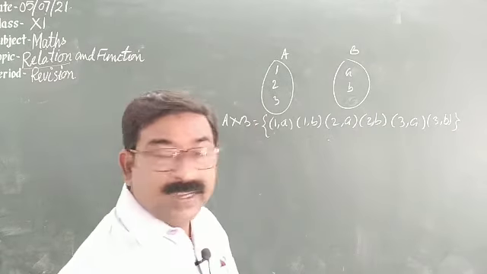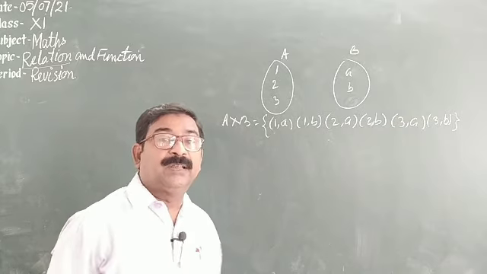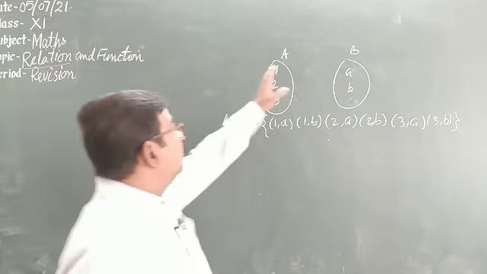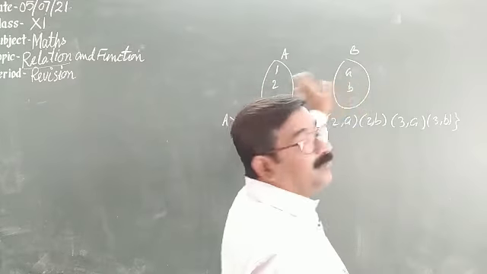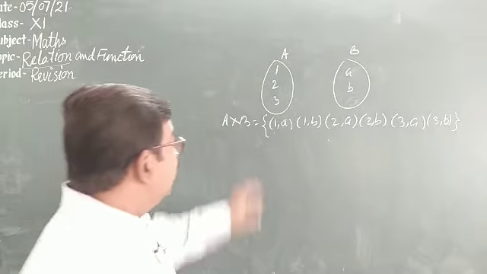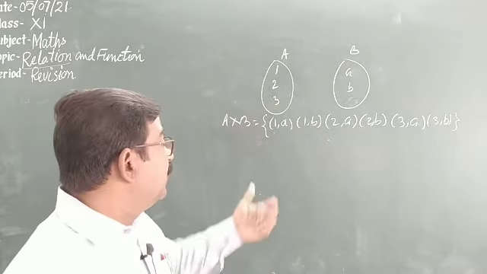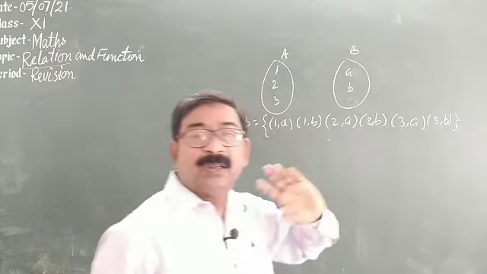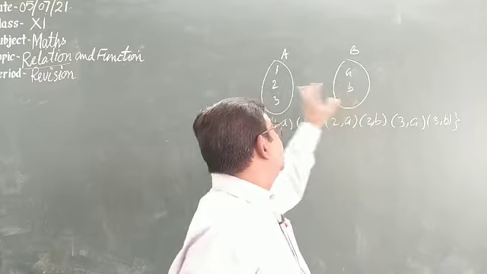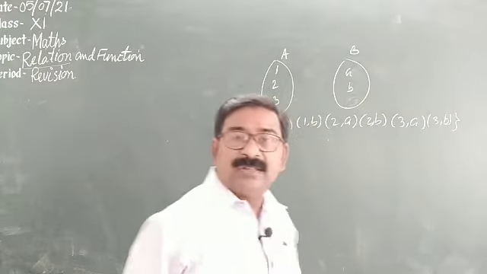So we have to check how many ordered pairs are possible for two non-empty sets. Simply, we multiply the number of elements in the two sets. Whatever the product of the number of elements comes to, that many ordered pairs are possible. So we have 3 elements here and 2 elements here, 3 times 2 is 6. So 6 ordered pairs.